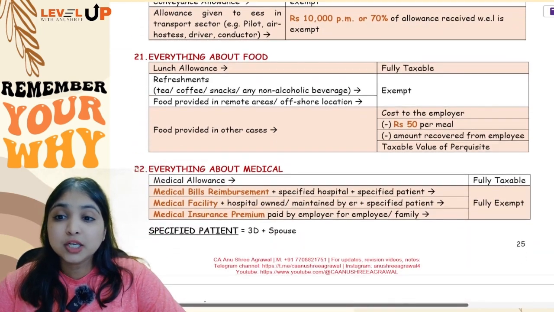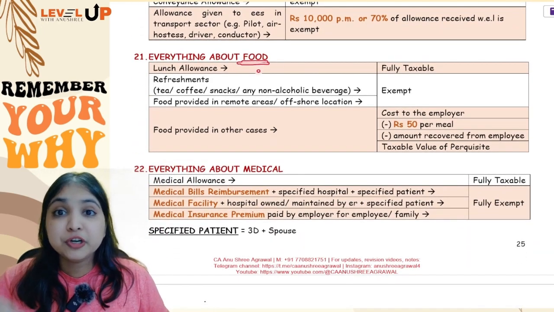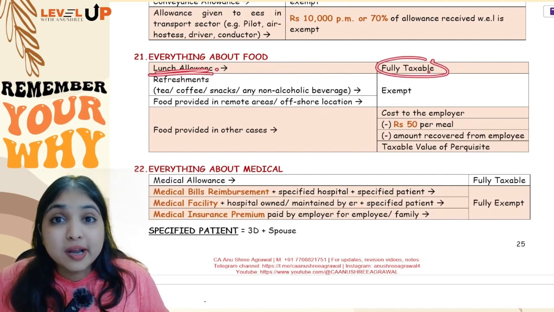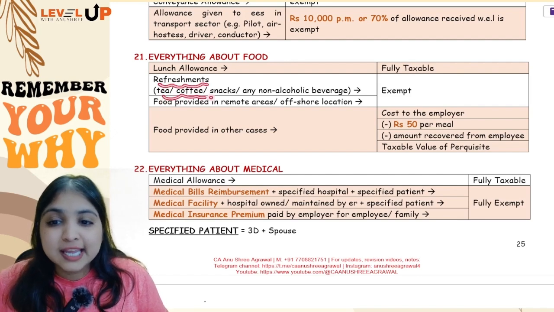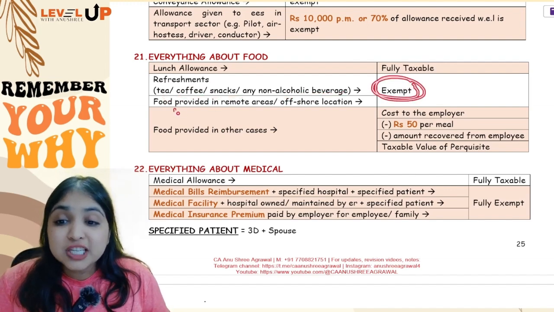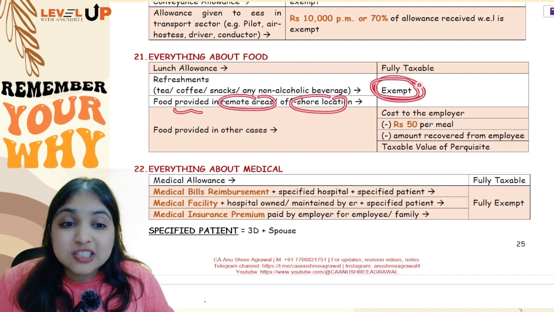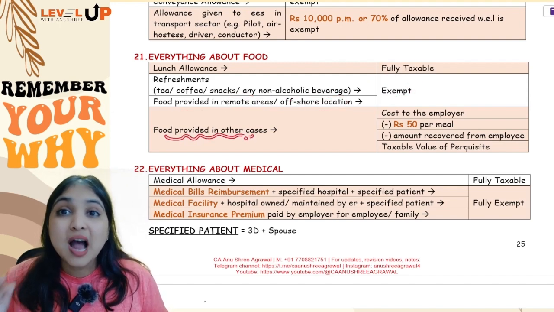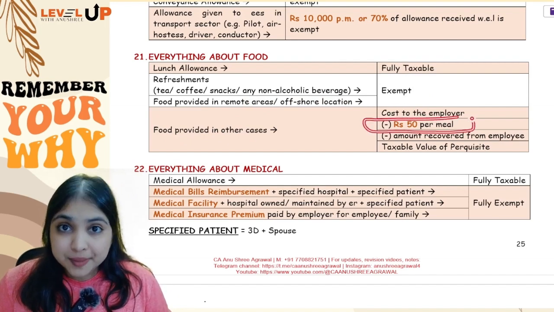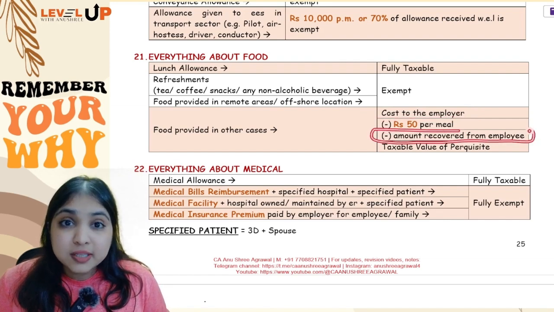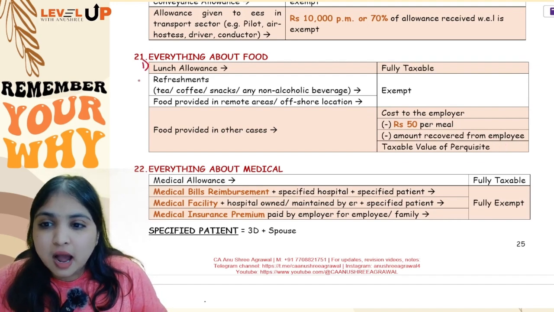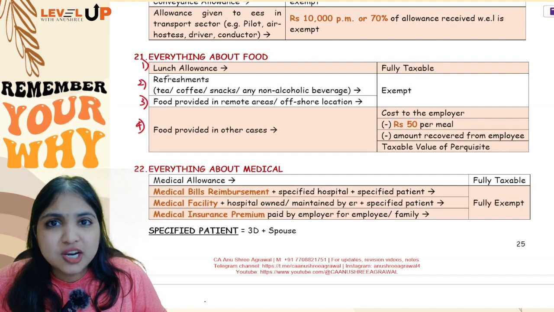Okay. Then coming to my next discussion, what about food related concepts? See, food allowance or lunch allowance will be fully taxable. If the employer has given the employee refreshments like tea, coffee, snacks or any non-alcoholic beverages, then it will be fully exempt. If food is provided in a remote area or offshore location, also it will be exempt. But if food is provided in all other cases, then we will see what is the cost to the employer. We will subtract 50 rupees per meal. We will subtract whatever amount the employee has paid to the employer and we will get a taxable perquisite. So totally, guys, there are four things over here. Number one, lunch allowance, food allowance, fully taxable.